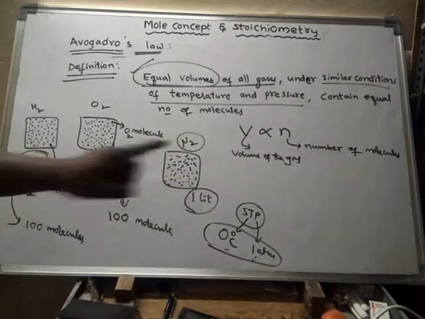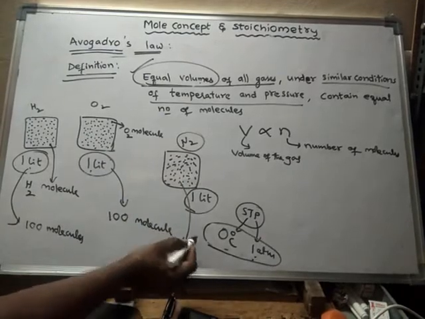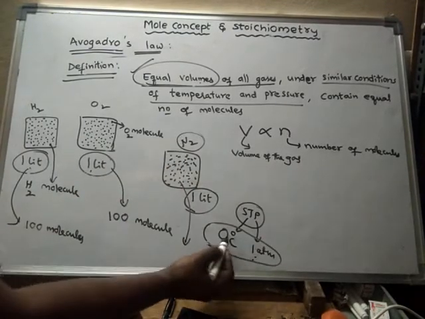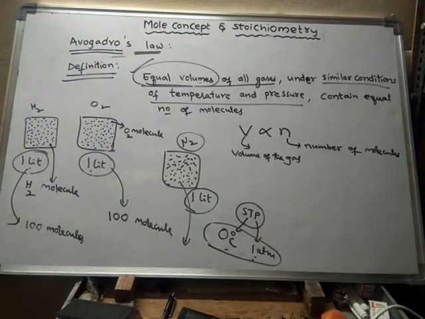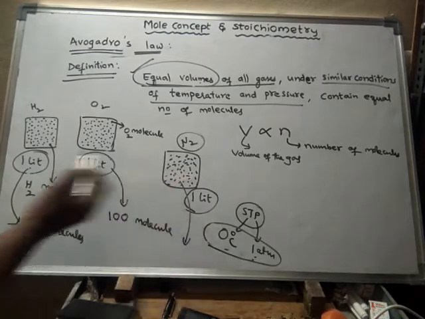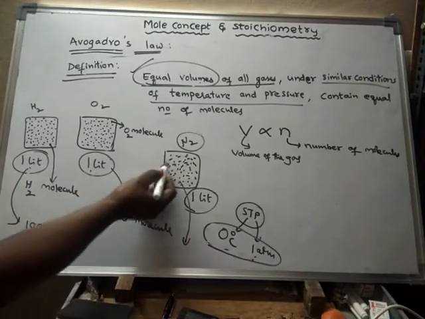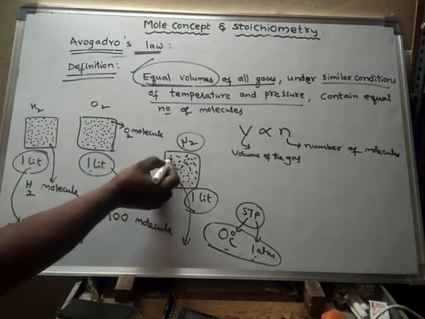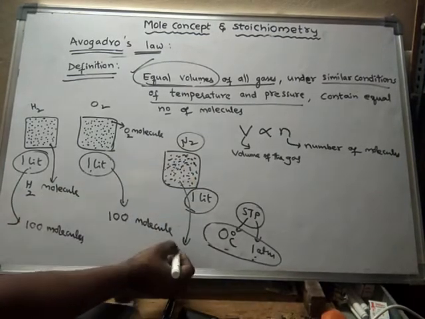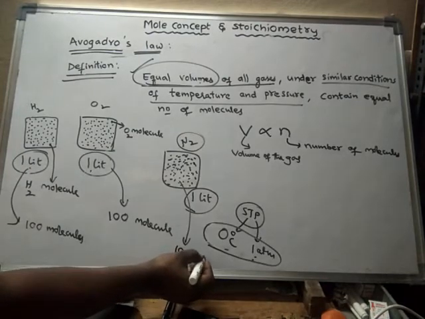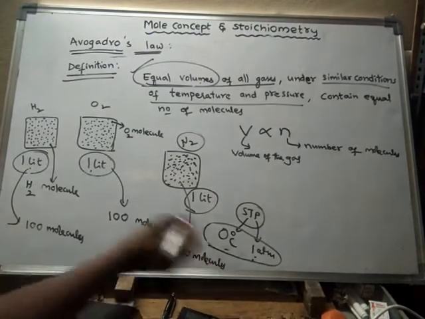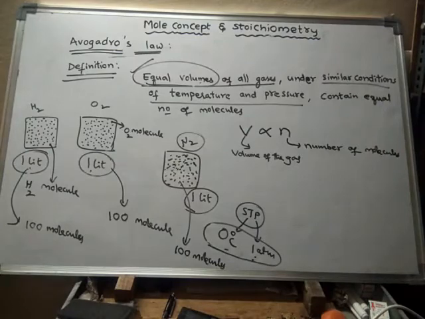Now here, how many molecules are there? Because this nitrogen gas is also taken under similar conditions and in equal volume, count the number of molecules. Here also it will be 100 molecules only. So this is called Avogadro law.